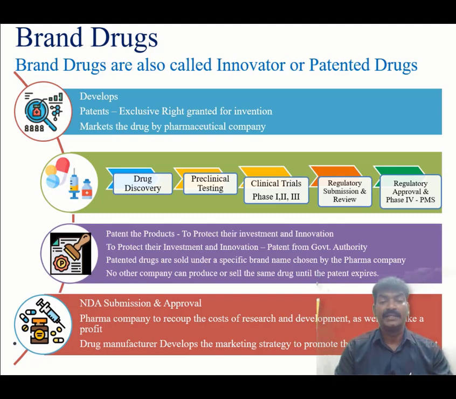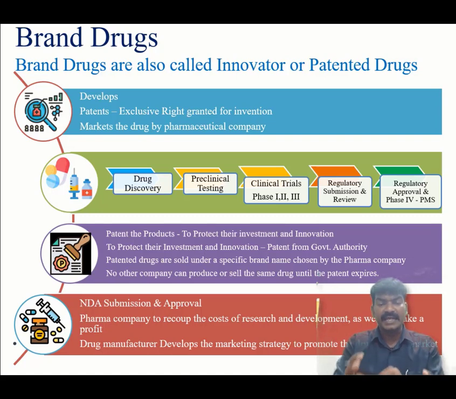Clinical trial phase 1: small scale trials involving healthy volunteers to assess the product's safety, dosage and potential side effects. It can be tested in a very minimal group of population, around 22 to 80 volunteers. And then phase 2, where a slightly larger population can be selected and tested to assess the efficacy and to evaluate its safety.